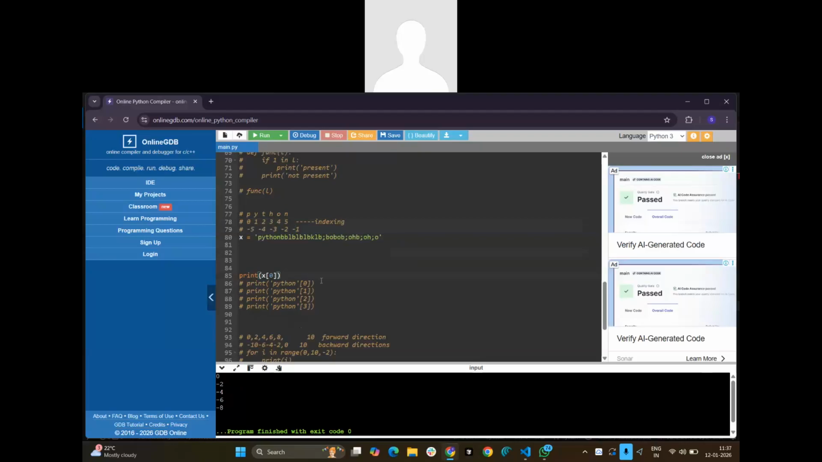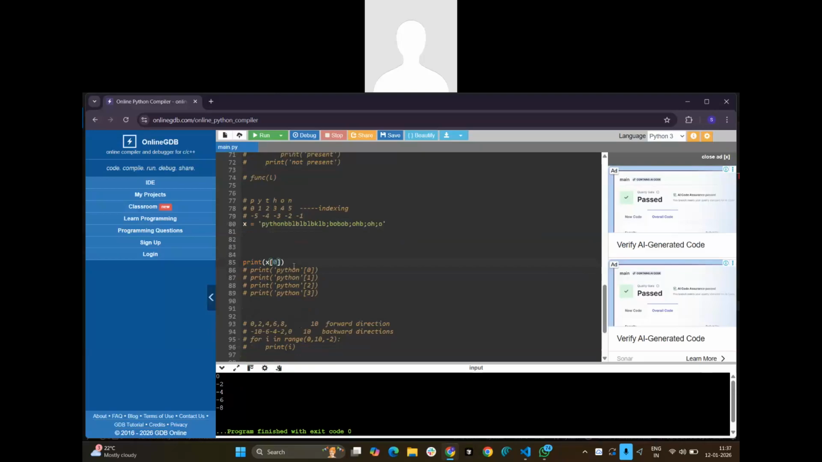Length of the string we can take. No, I want only the last character. So if I print only 0, which character will I get? P. I want the last character. This is how it will be, right? The last character will start from -1.